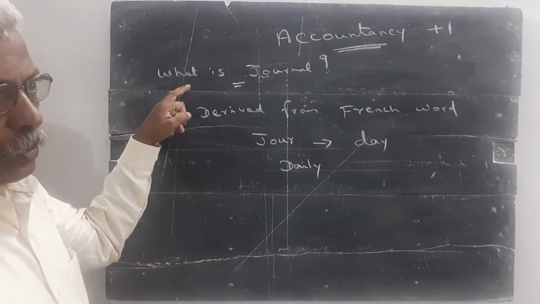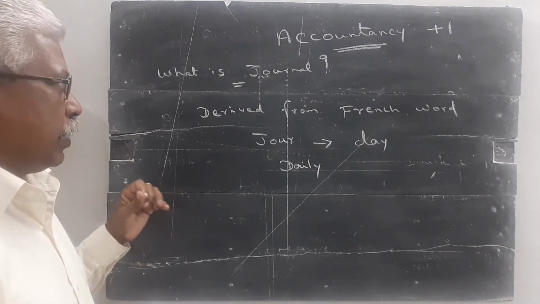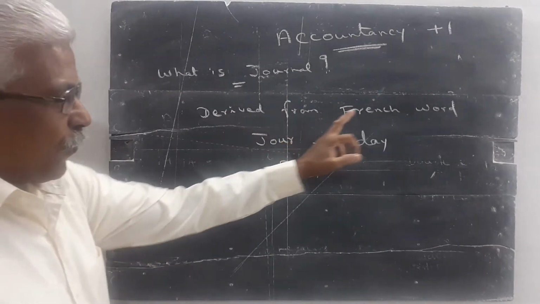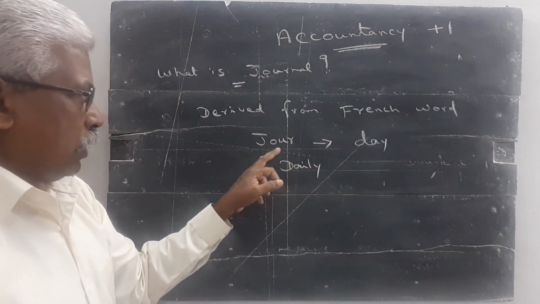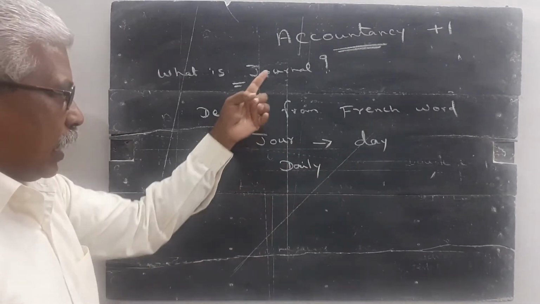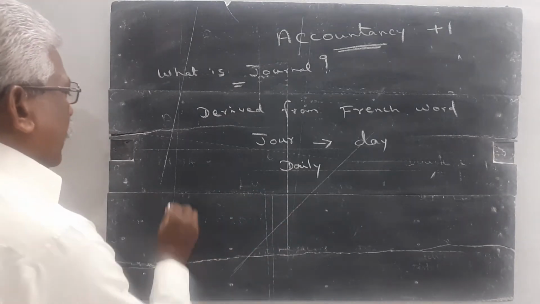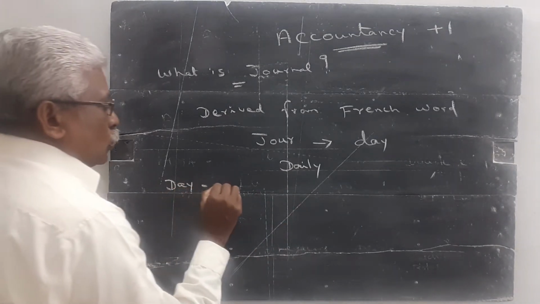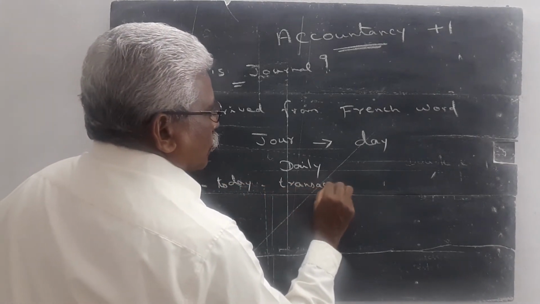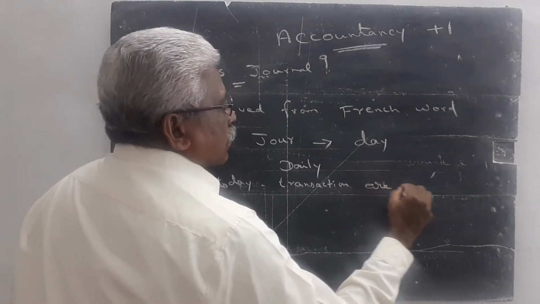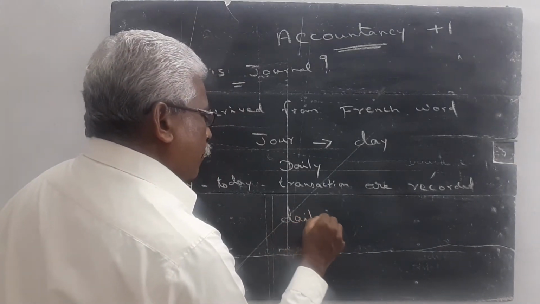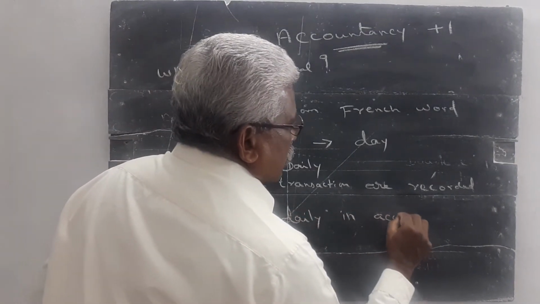What is journal? If this question is asked for two marks, try to write these words. The term journal is derived from the French word Jour. The word Jour means day. We can say journal means daily. The day-to-day transactions are recorded daily in accounting language.